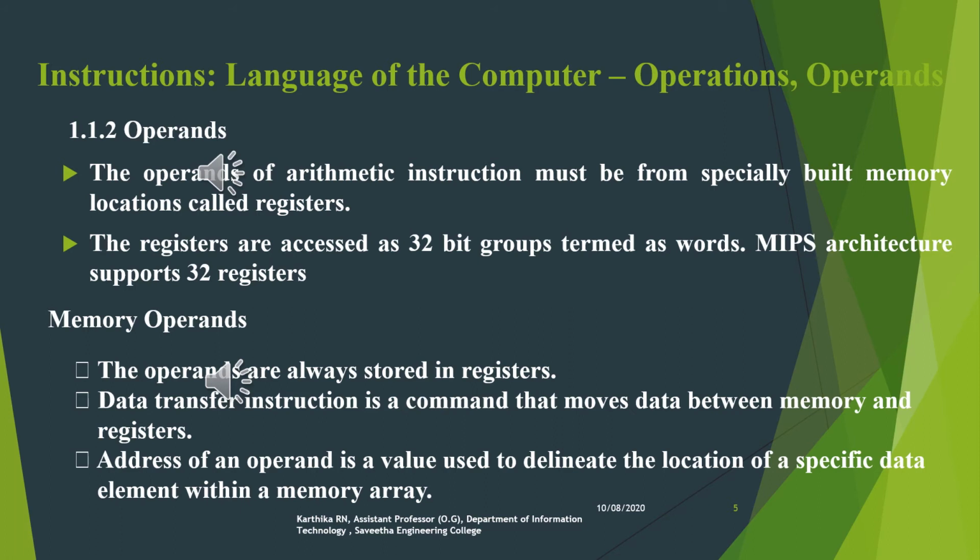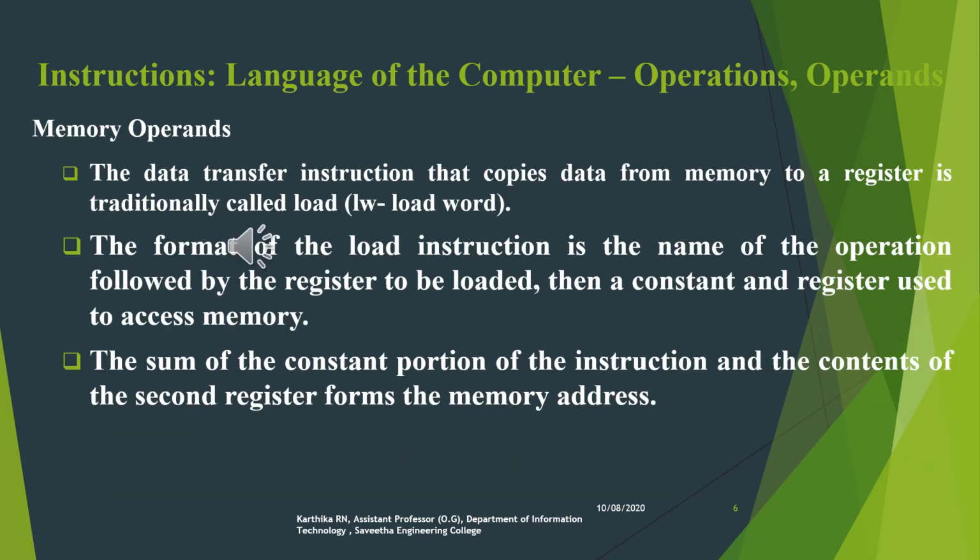Memory operands. Let's see what memory operands are. The operands are always stored in registers. A data transfer instruction is a command that moves data between memory and register. The address of an operand is a value used to delineate, that is, to define the location of a specific data element within a memory array. In memory operands, we have two instructions. They are load word and store word.